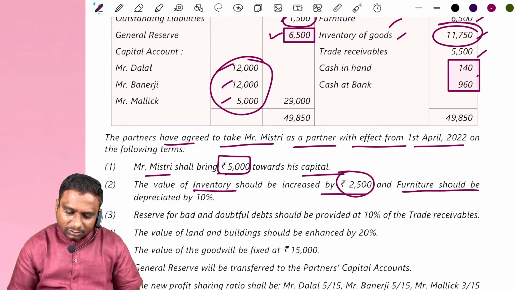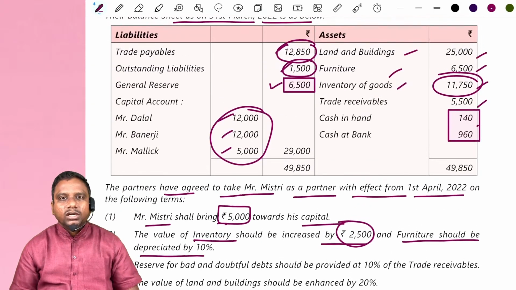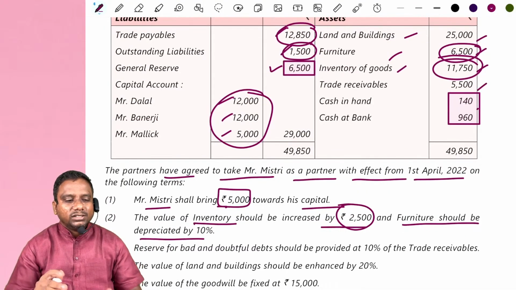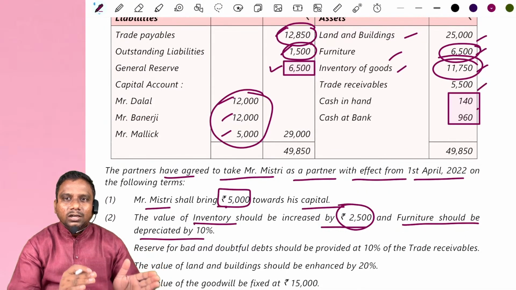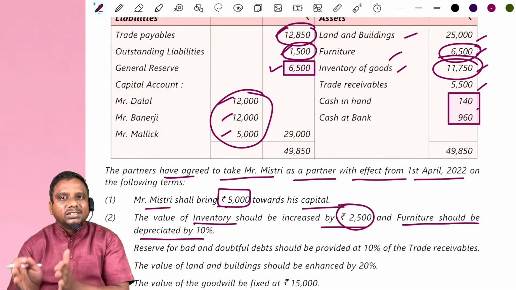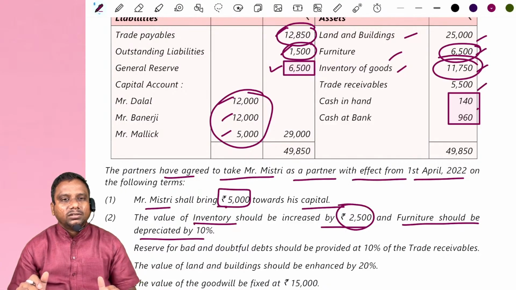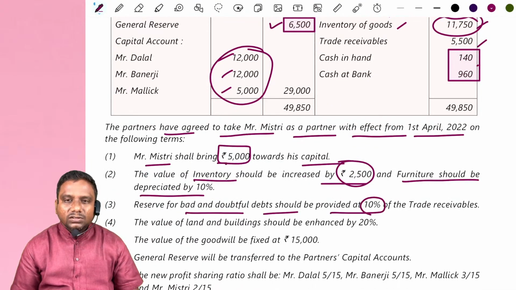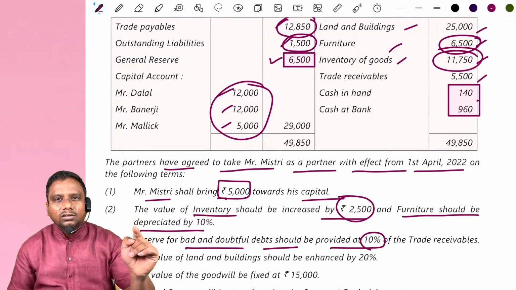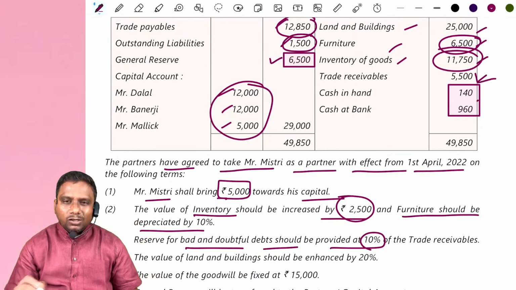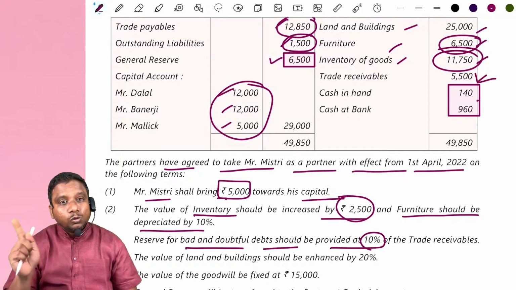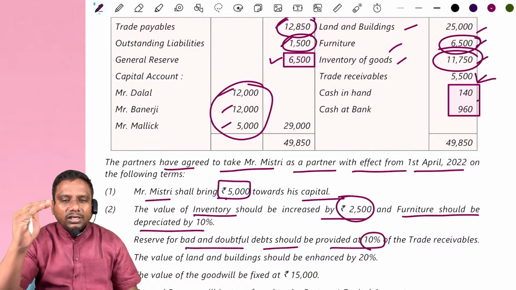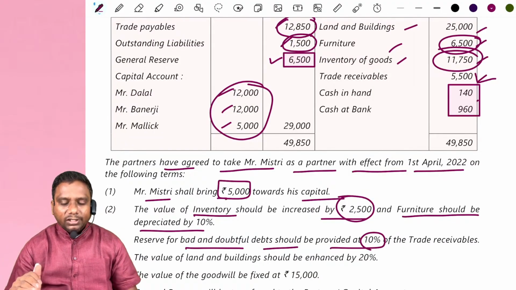Next, furniture should be depreciated by 10%. Look at furniture once, 6,500. Depreciation means decrease in the value of the asset. Go to revaluation account, debit. Now immediately go to the new balance sheet, 6,500 minus 10%. Over. Next, reserve for bad and doubtful debts should be provided at 10%. Go to revaluation account. Trade receivables 5,500 into 10%, 550. Immediately go to the balance sheet and do the same: trade receivables minus doubtful debts.